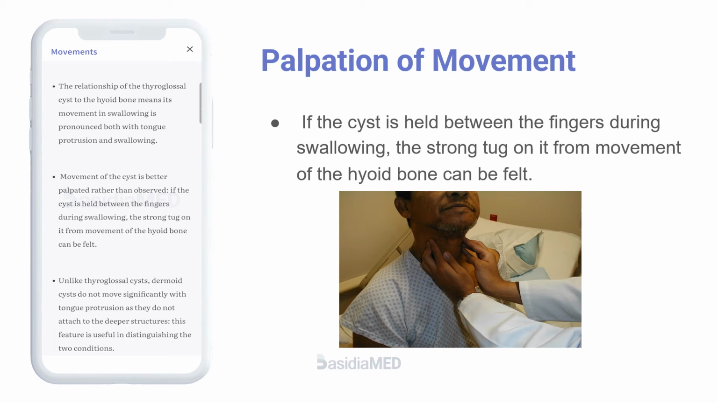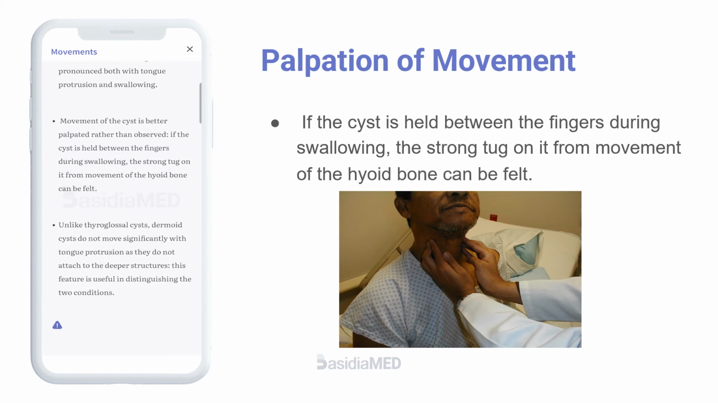bone can be felt. Unlike thyroglossal cysts, dermoid cysts do not move significantly with tongue protrusion, as they do not attach to the deeper structures. This feature is useful in distinguishing the two conditions.